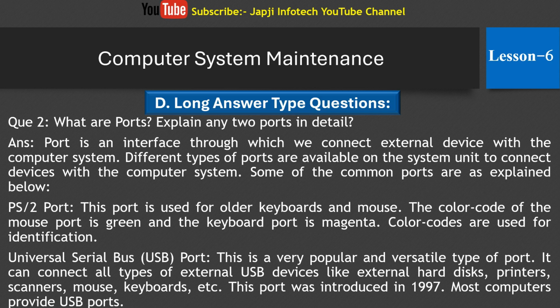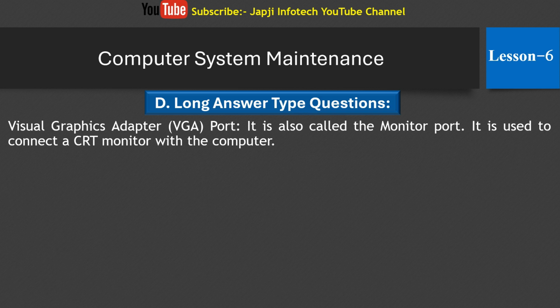And second one is Universal Serial Bus port. This is a very popular and versatile type of port. It can connect all types of external USB devices like external hard disk, printer, scanner, mouse, keyboard, etc. This port was introduced in 1997. Most computers provide USB ports. And the third one is Video Graphics Adapter port. It is also called the monitor port. It is used to connect a CRT monitor with the computer.